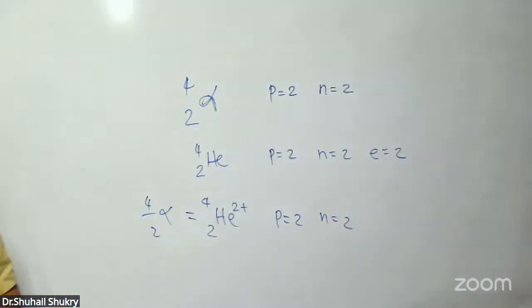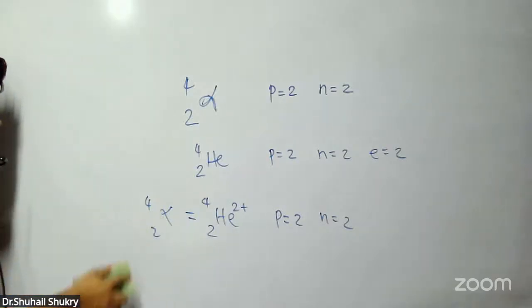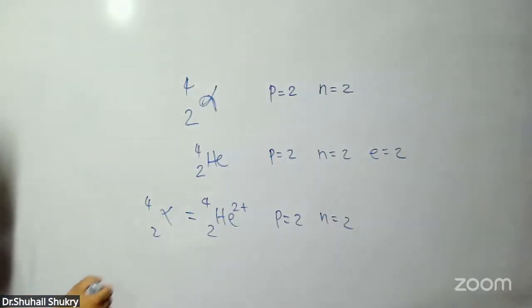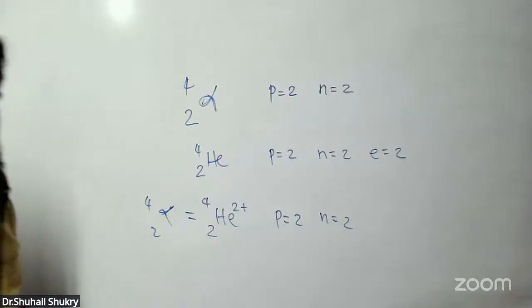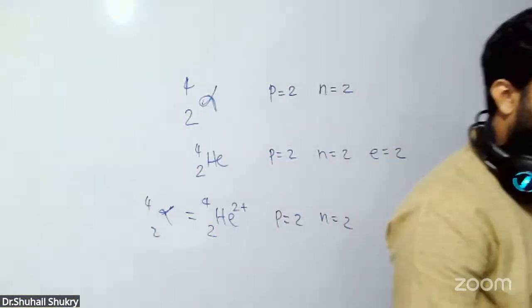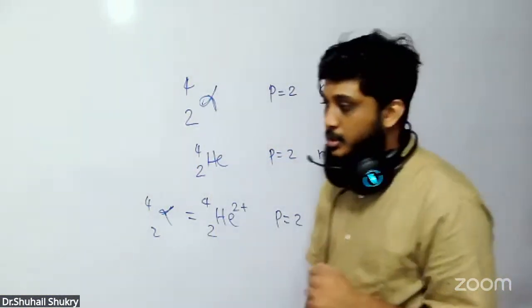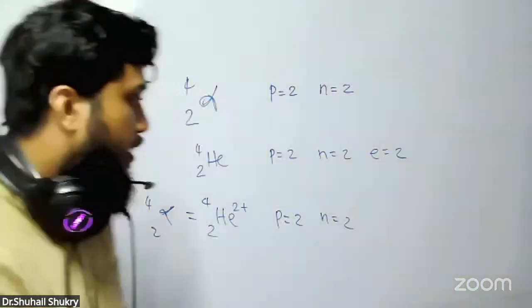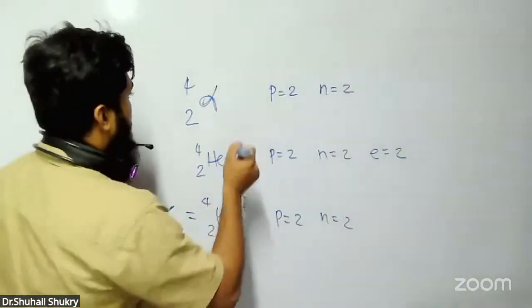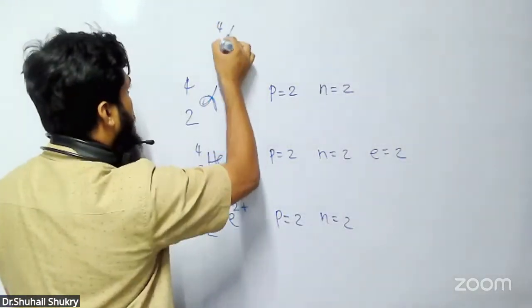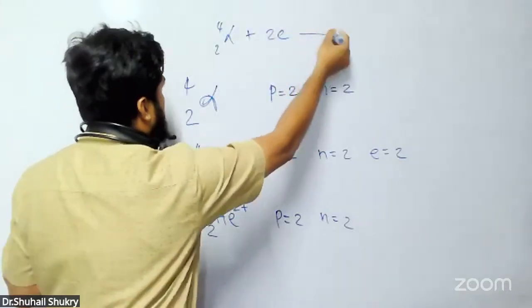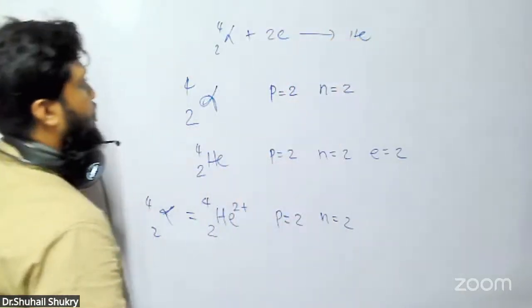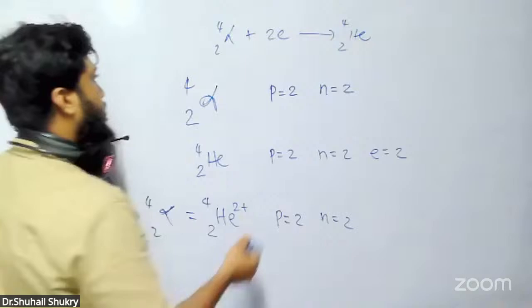Both are the same because remember, wherever alpha emissions are there, helium gas is produced there. So you write like that. For example, if alpha 4-2 gets 2 electrons, it can become helium 4-2 gas.